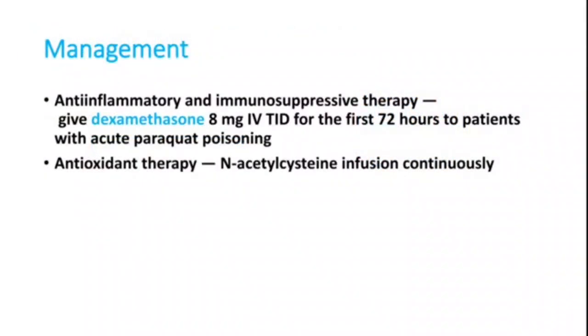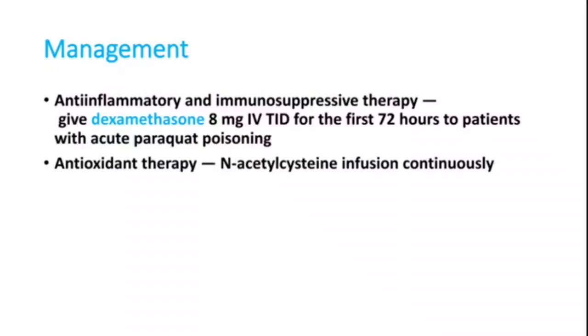Other treatment options, I already discussed that you can go for plasmapheresis. There is another way of treating this paraquat poisoning. Anti-inflammatory drugs are very, very important. You can give dexamethasone. Textbook says 8 mg IV TID, but as an anti-inflammatory, you can always give it as a single dose. So instead of giving 8 mg IV TID, you can give the whole dose as a single dose. That will give a higher anti-inflammatory dose.